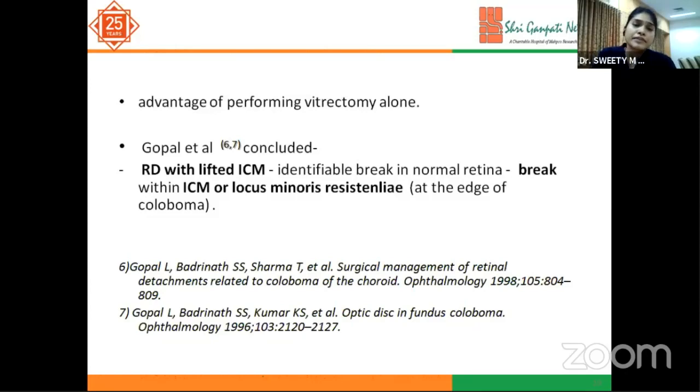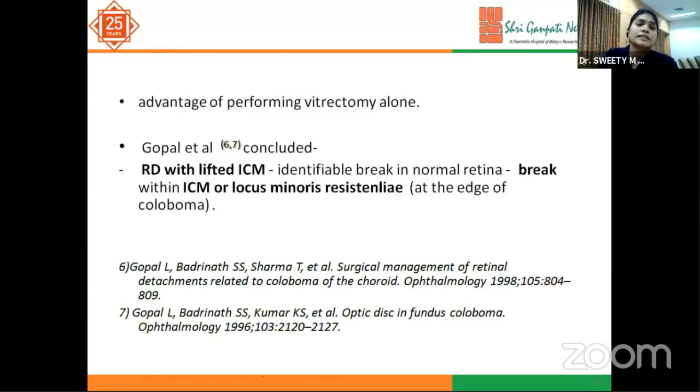No added benefit was noted by putting a 240 encircling band, as it is a time-consuming procedure. Patients have pain, discomfort, and there are complications associated with the 240 encircling band. So from the observation, it was found that just performing the vitrectomy is sufficient.